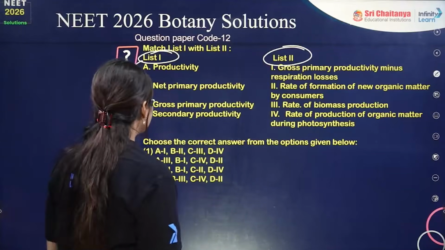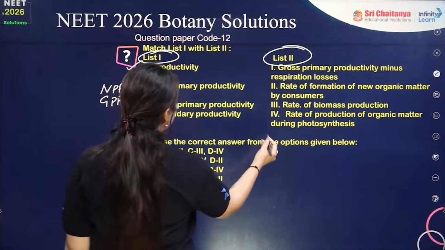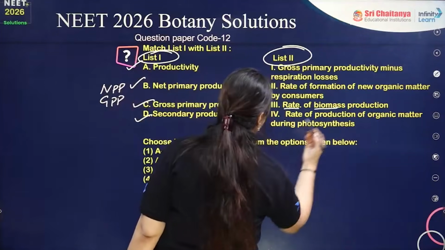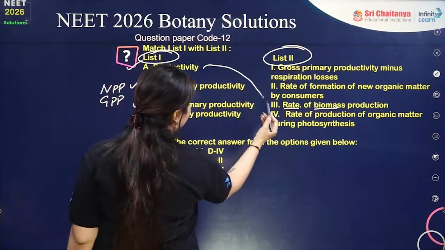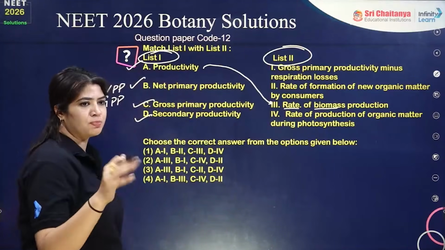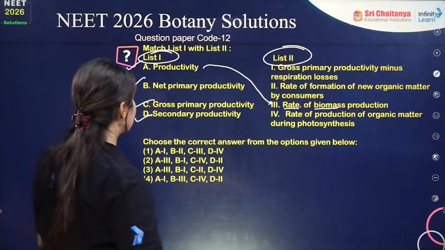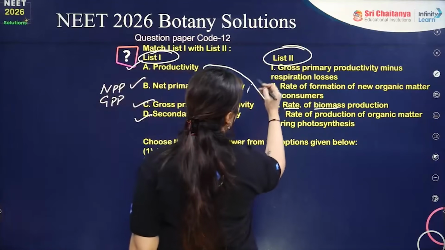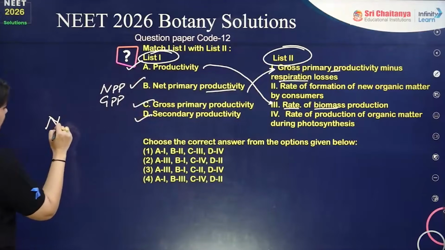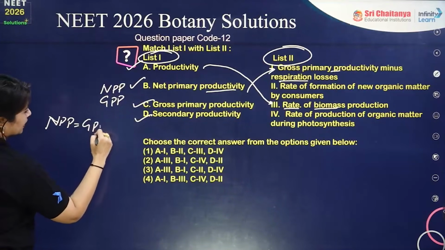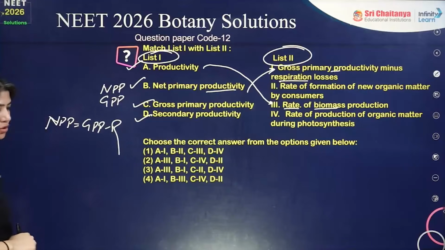Productivity is the rate of biomass production. NPP is GPP minus respiratory losses. NPP will always be GPP minus respiratory losses.